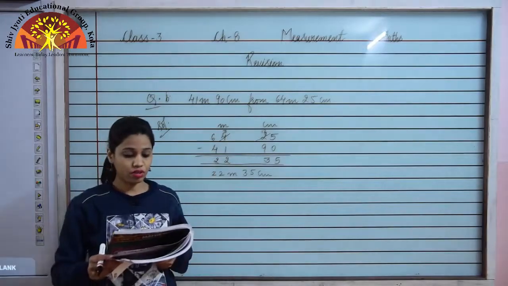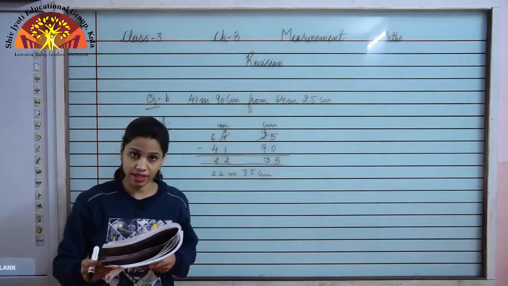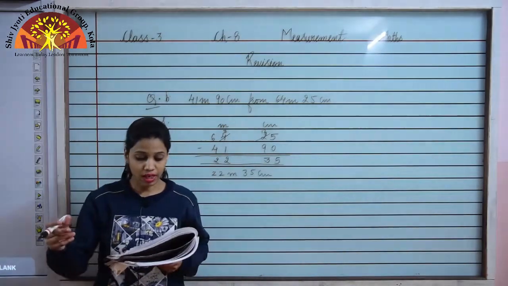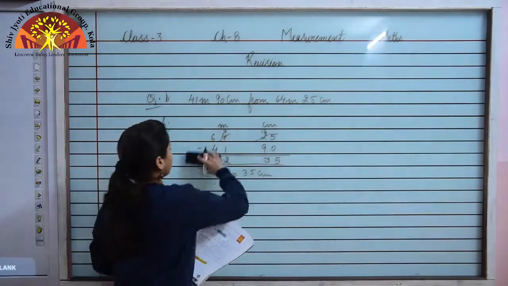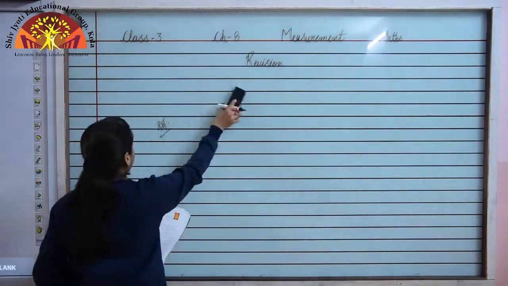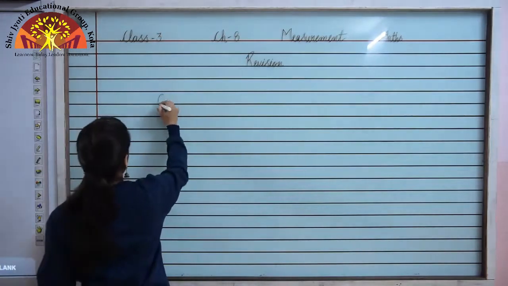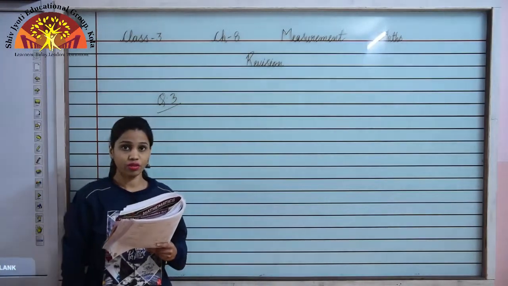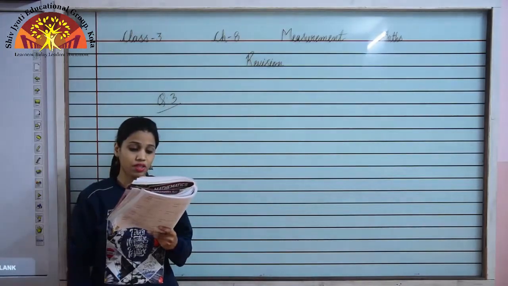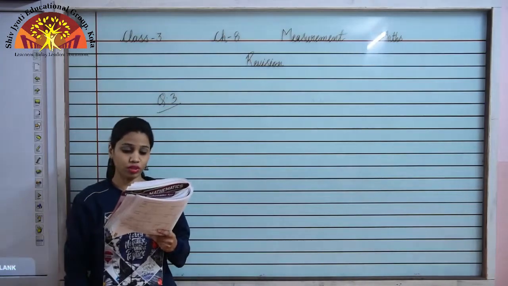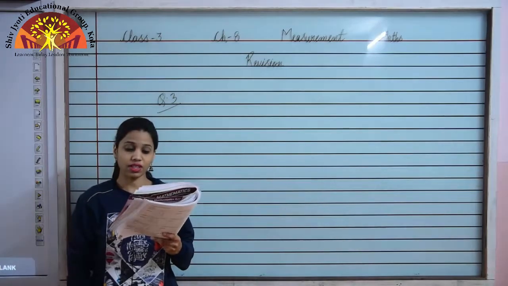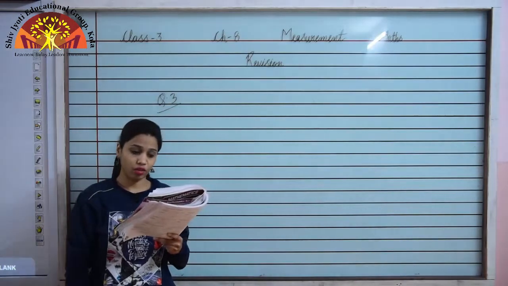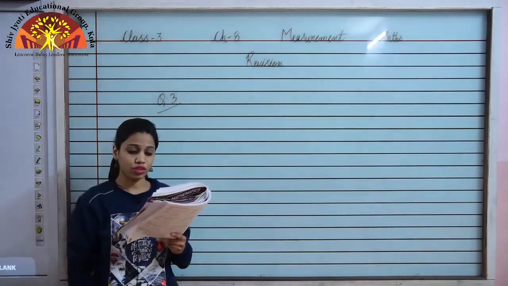So students, now let us do question number 3 of exercise 8.5. Now this is a word problem, so we have to make statement in this question. So let me just read question number 3. Neha bought 3 meter 95 centimeter of blue cloth, 1 meter 75 centimeter of red cloth and 5 meter 25 centimeter of pink cloth. How much total length of cloth did she buy?